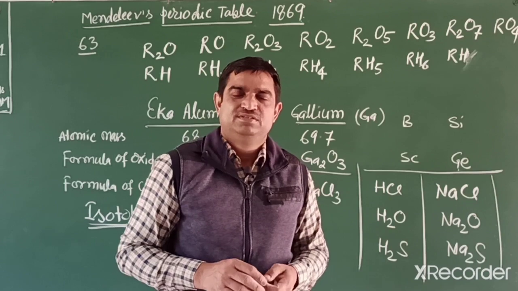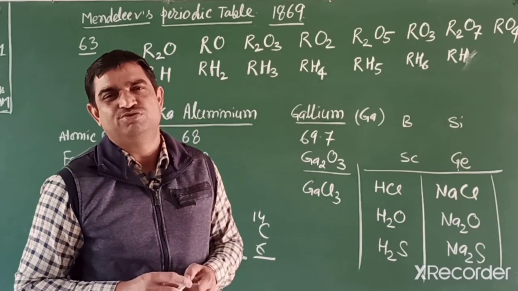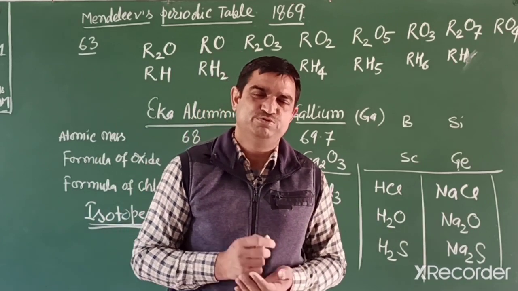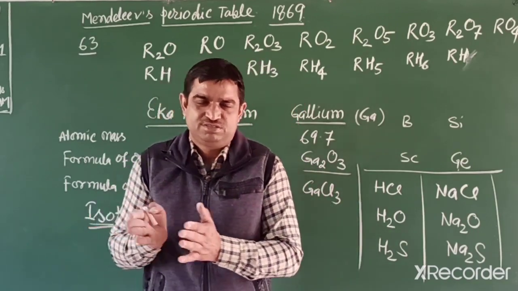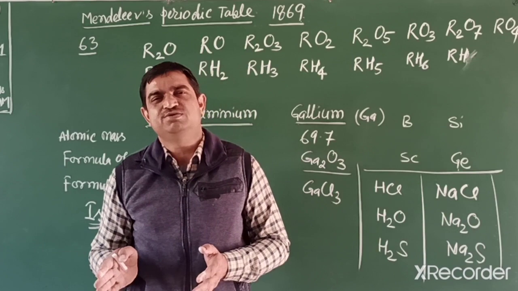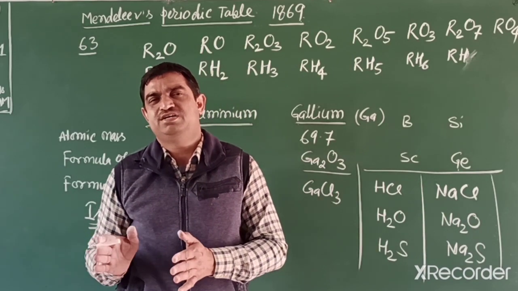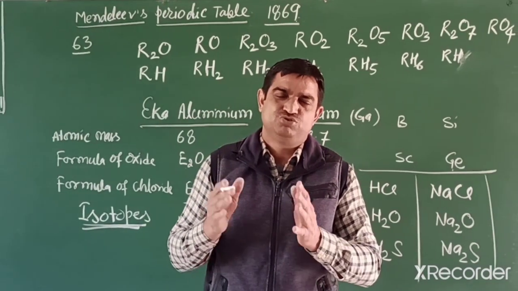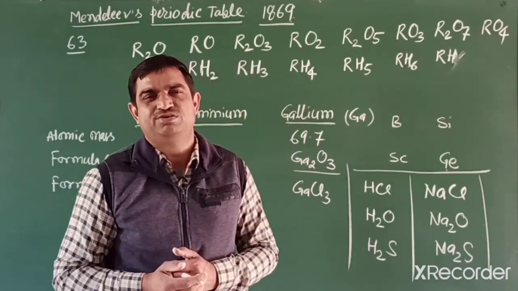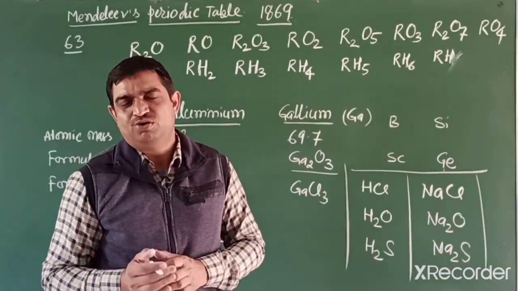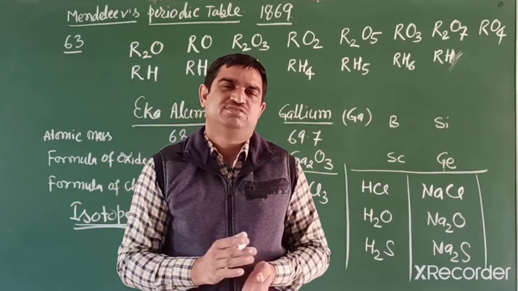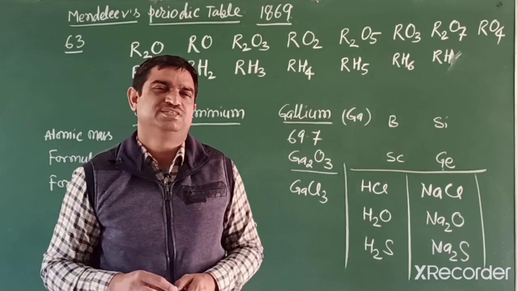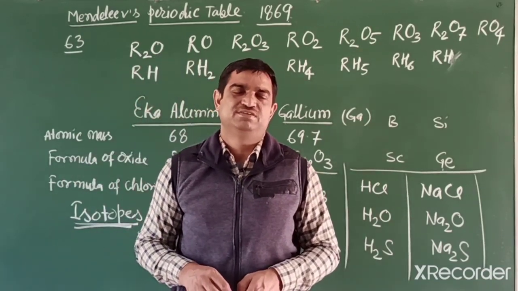After that, a British scientist, John Newlands, classified according to musical notes. In our music there are notes where every eighth note has a similar property, like sa, re, ga, ma, pa, dha, ni, sa. In a similar way, he classified according to musical notes, but all elements could not follow. At that time only 56 elements were known, and up to calcium he successfully classified.